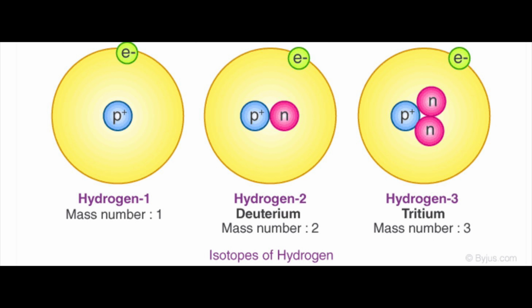Some elements even have more than one form. The other forms, called isotopes, have the same number of protons, but a different number of neutrons. For example, hydrogen, which normally has no neutrons, has 2 isotopes: deuterium with 1 neutron and tritium with 2 neutrons.